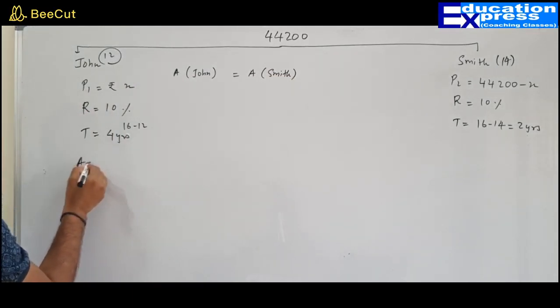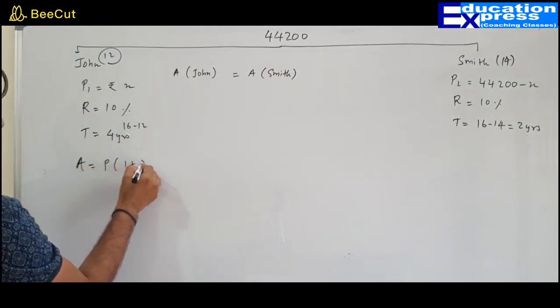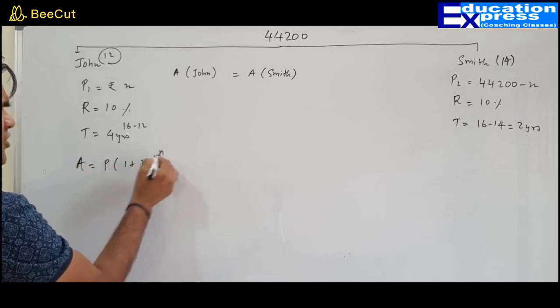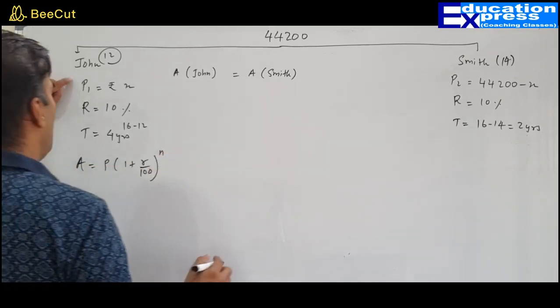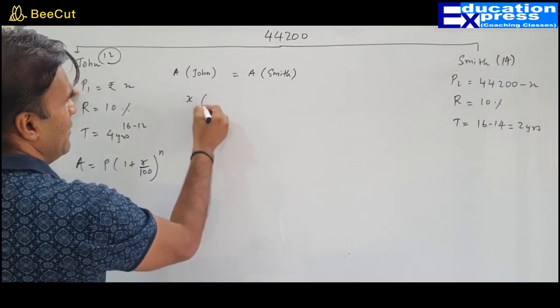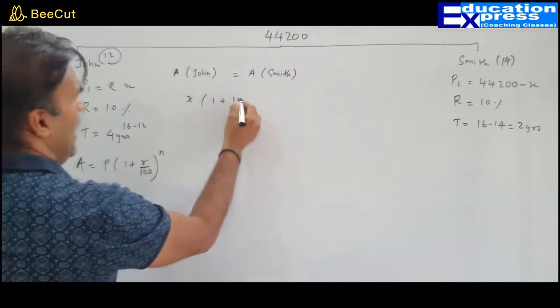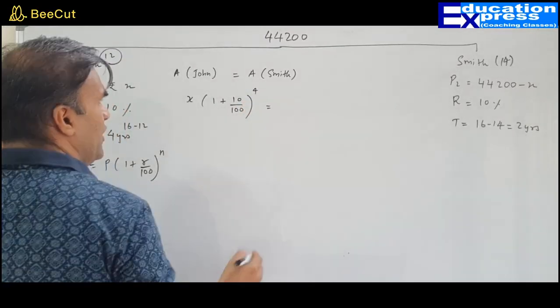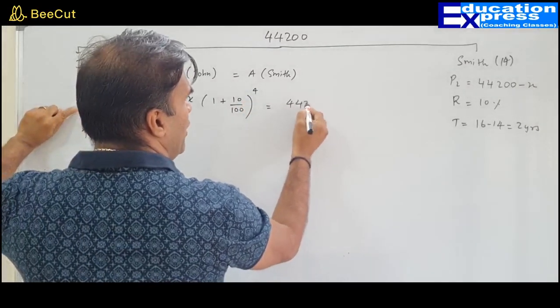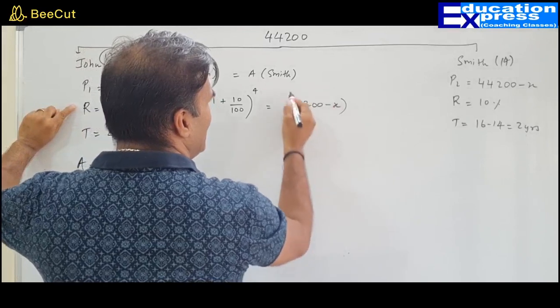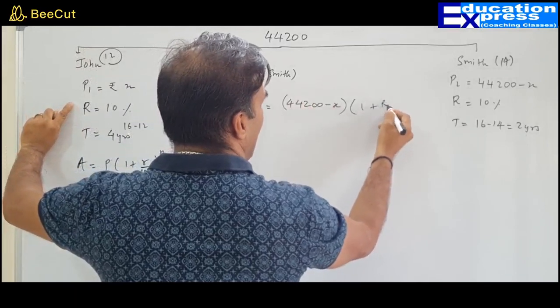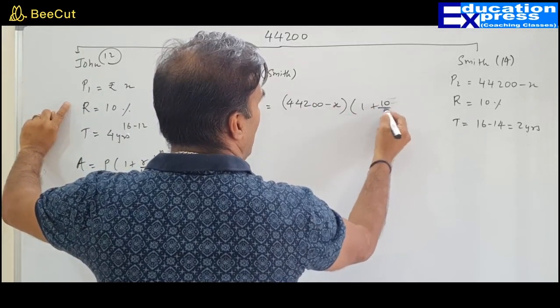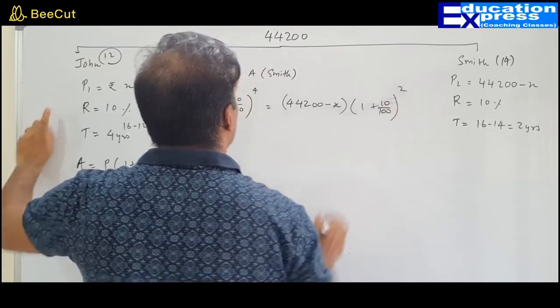A equals P into 1 plus R upon 100 raised to N. So for John, P would be X, 1 plus R upon 100 raised to 4. Here it's going to be 44,200 minus X, 1 plus R upon 100 raised to 2, where R is 10.